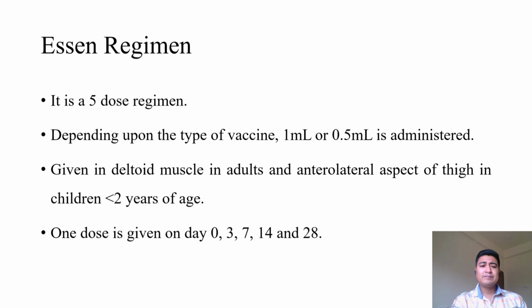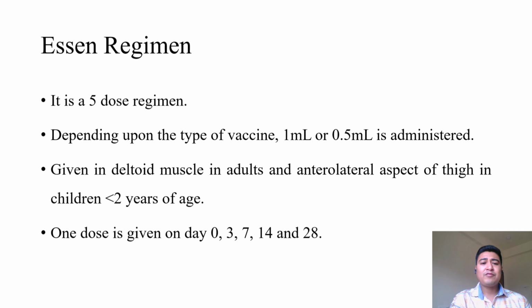Coming to the regimens that we use, first is the Essen regimen. It is a 5-dose intramuscular regimen. Depending upon the type and the manufacturer of the rabies vaccine, it may be given in 1 ml or 0.5 ml. It is to be given intramuscularly in the deltoid muscle in case of adults and in the anterolateral aspect of the thigh in case of children less than 2 years of age.